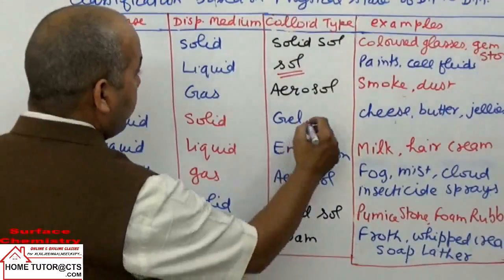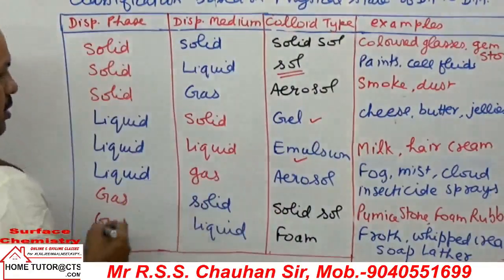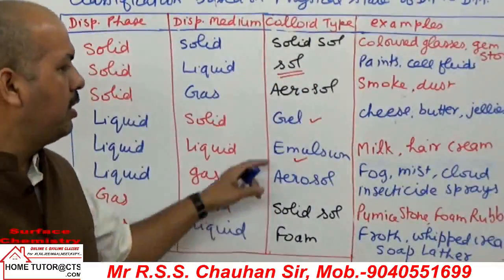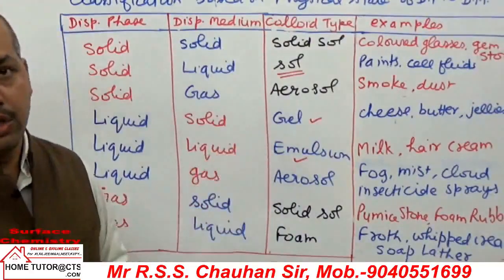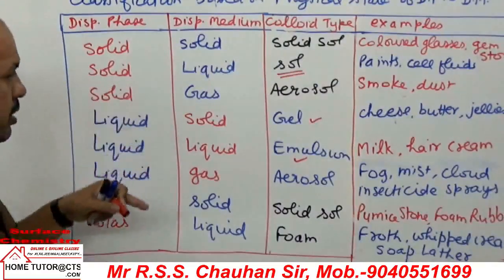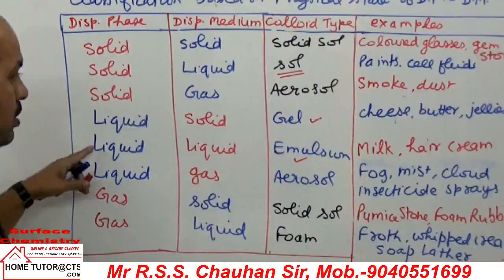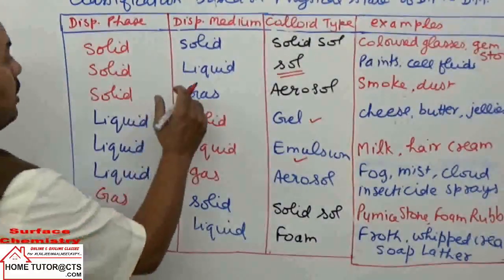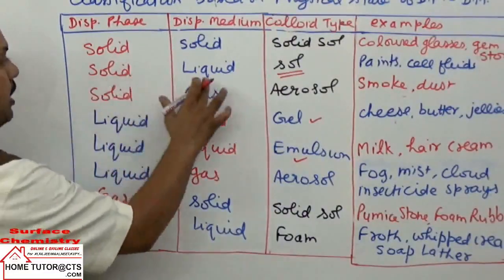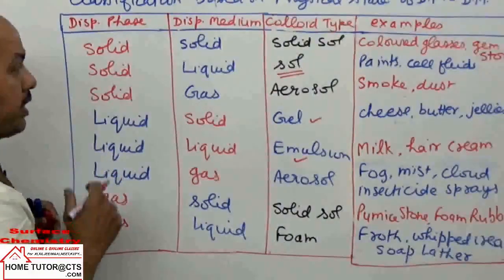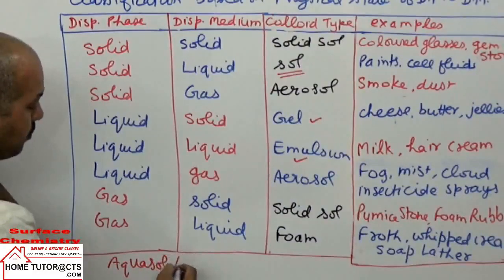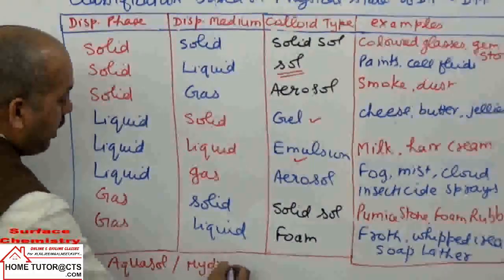We will also have some idea about gel and emulsion, but mainly we will discuss sols. Properties of sols, you get questions in the examination, sols mainly. If in a sol the liquid is water, then it is called aquasol or hydrosol.